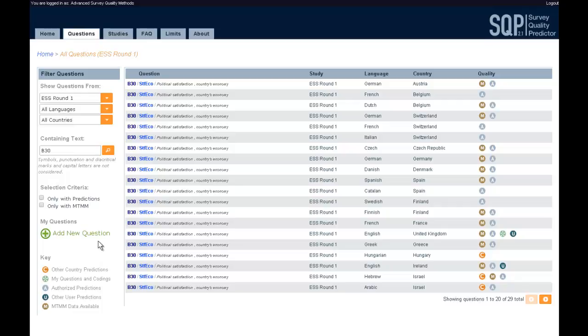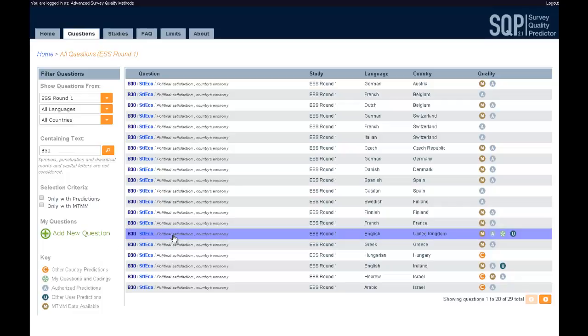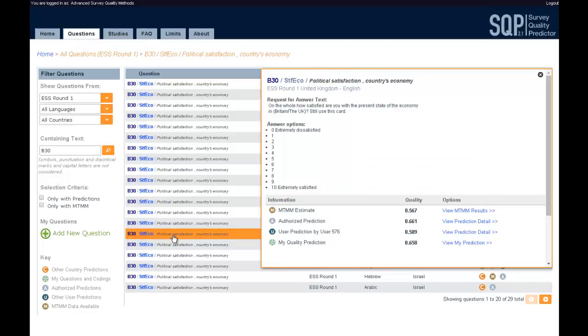To explain the quality output in more detail, we will take the question from the United Kingdom. As we see from the questions overview, for this question we have information about the quality estimate obtained from an MTMM experiment, information about the quality prediction obtained by the authorized coding of the characteristics, and the results obtained by 2 users, one of which is our own quality prediction. To view the details of the prediction, click on the link next to it. For instance, let's click on the link Prediction Details next to Authorized Prediction.